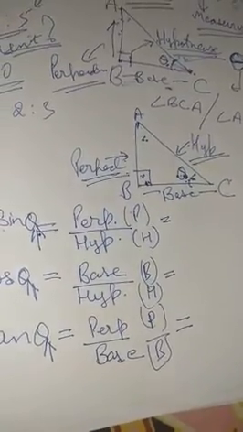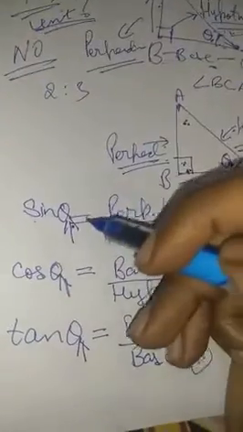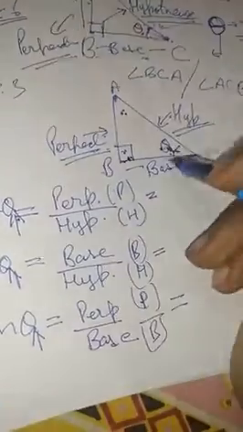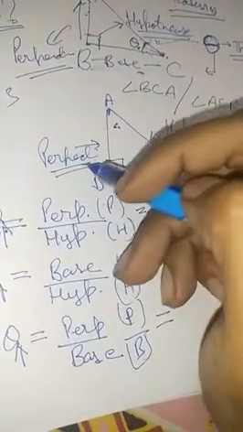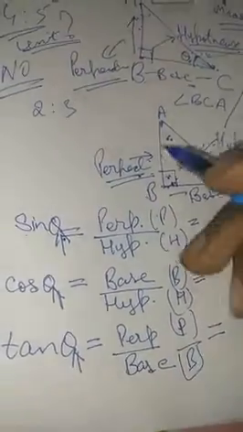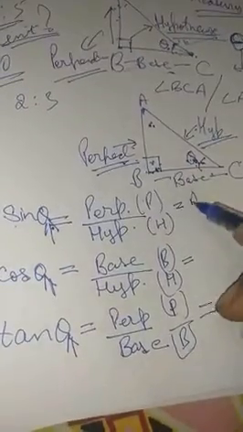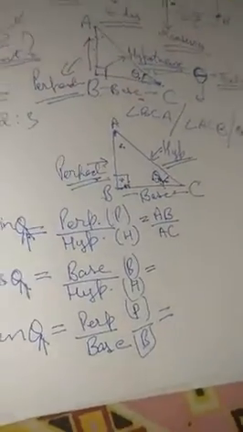Now, from the figure, which side is the perpendicular? Which side is the hypotenuse? Let's see. We have seen that it's talking about sine theta. So, theta means the side on which 90 and theta is present. So, this will become the base. Opposite to 90, this will become the hypotenuse, and the leftover will be the perpendicular. So, that means it says perpendicular upon hypotenuse. Over here, which one is the perpendicular? Yes, AB is the perpendicular. So, we will write it down as AB upon AC.